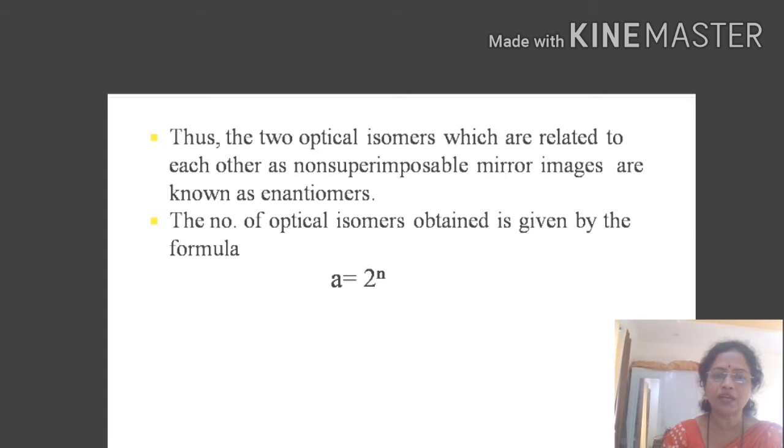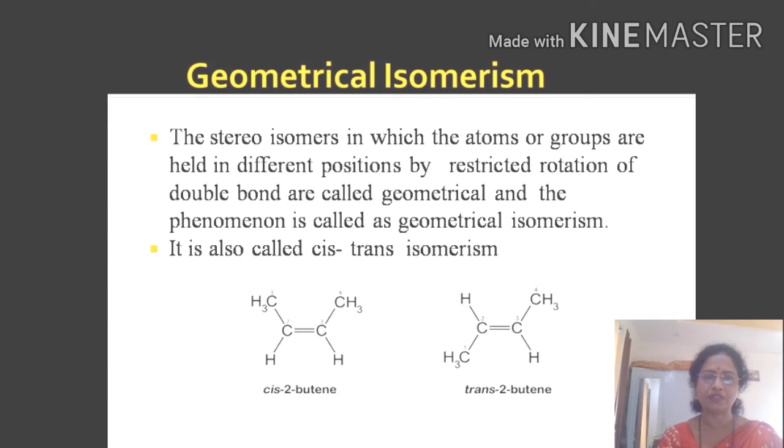The number of optical isomers obtained is given by the relation A is equal to 2 raised to n, where A is the number of optical isomers and n is the number of asymmetric carbon atoms. If the compound has only one asymmetric carbon atom, then there are two optical isomers, that is A is equal to 2 raised to 1. If the compound has two asymmetric carbon atoms, then the number of optical isomers is equal to 2 raised to 2, that is 4, and like this. This is about the optical isomerism.